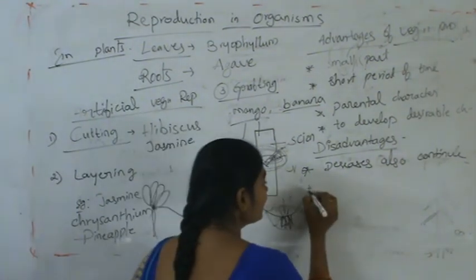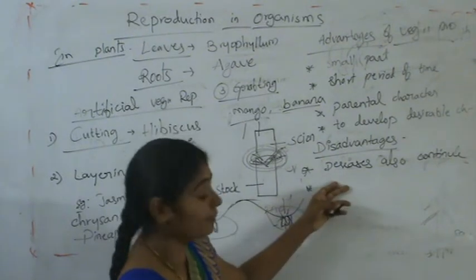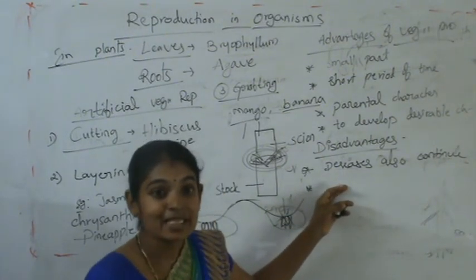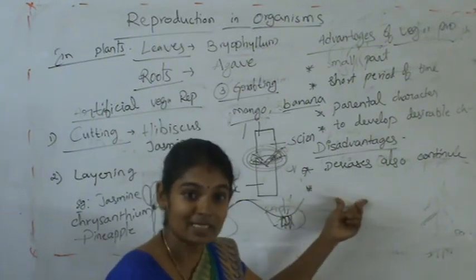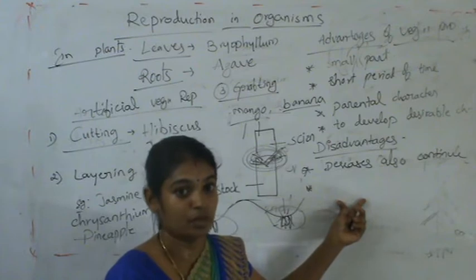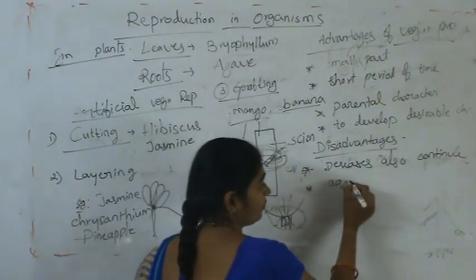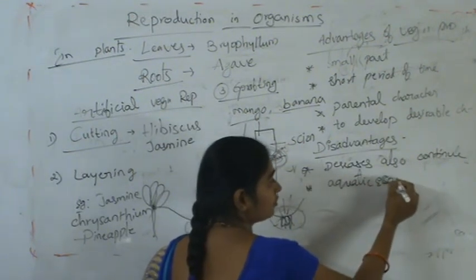Another disadvantage is, if the number of a plant species increases rapidly, it definitely affects other species, especially in aquatic ecosystems.